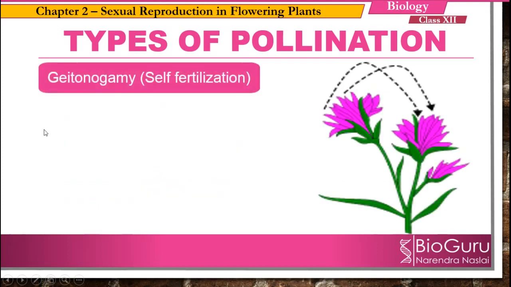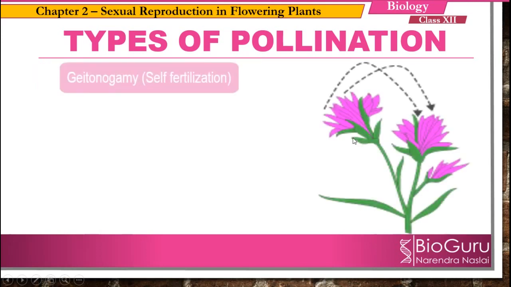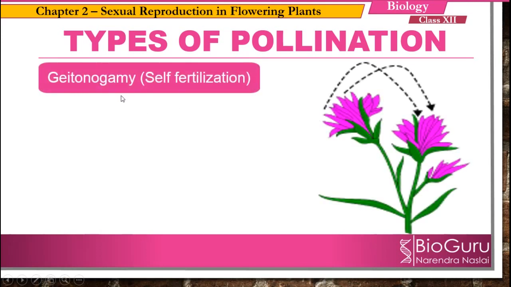So moving to the next one, that is geitonogamy. In geitonogamy, there is a transfer of pollen grains from anther to the stigma, but of a different flower. Here you can see the pollen grains are transferred from one flower to another flower, from anther to the stigma of another flower.